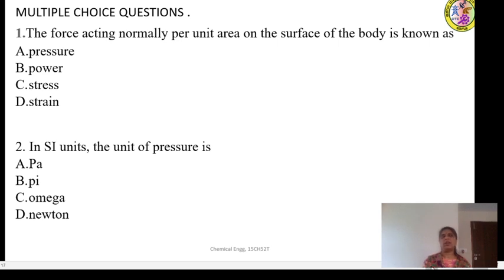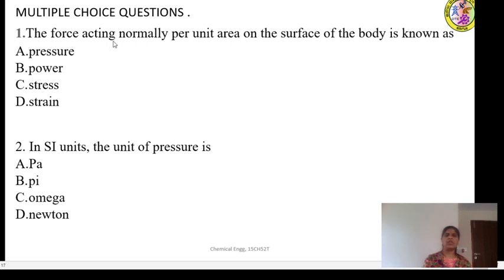Then we learnt the elastic measuring element, with the example of the C-type Bourdon tube pressure measuring gauge. So after understanding all these topics, let us solve some multiple choice questions.